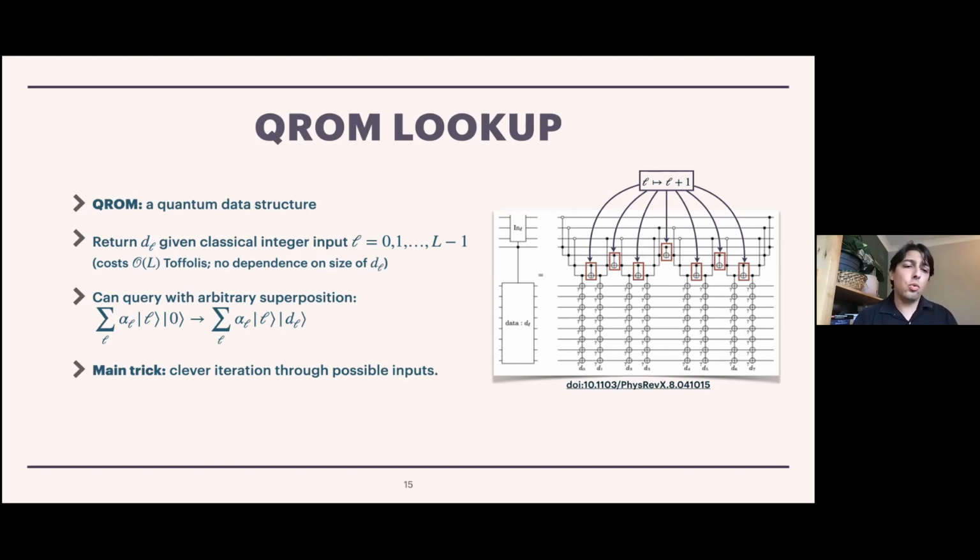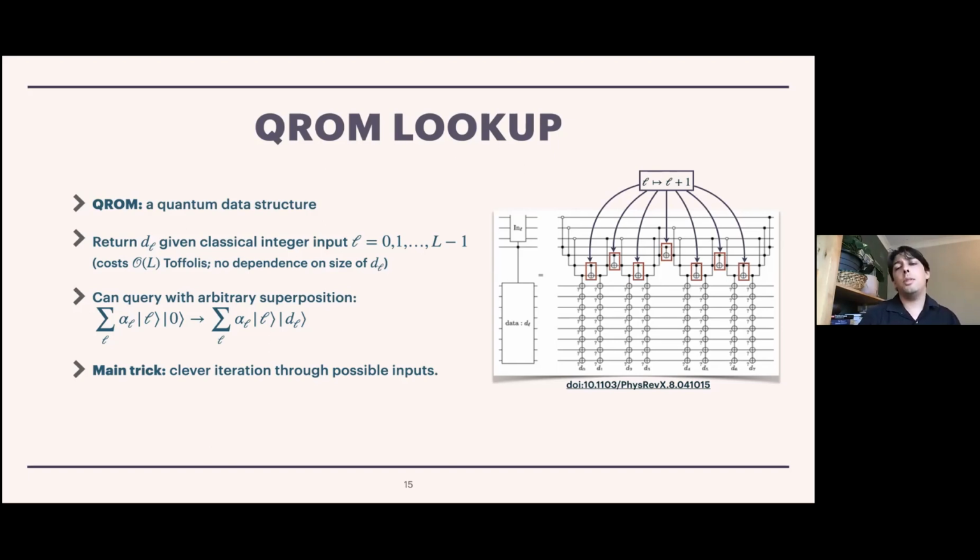So then with the QROM, the idea is that we can query with a superposition, as I've indicated with this equation. So I can, for example, do a superposition of l equals 0 and l equals 5, and produce in my data register a superposition of D sub 0 and D sub 5. And the main trick underlying QROM is that there's a clever iteration through possible inputs.